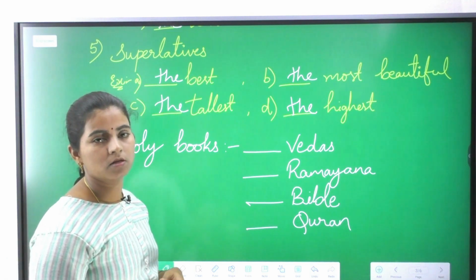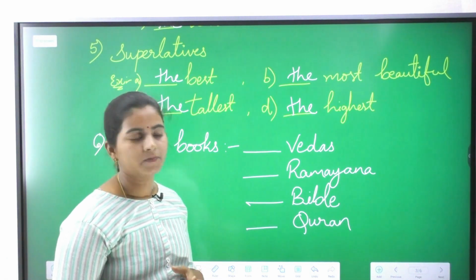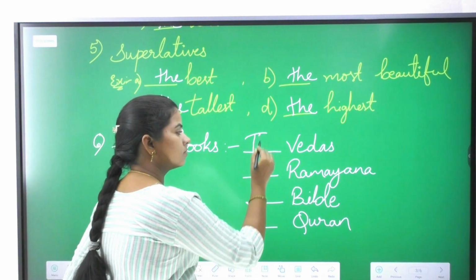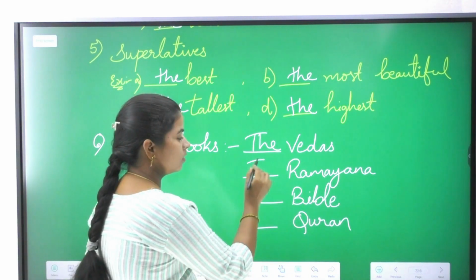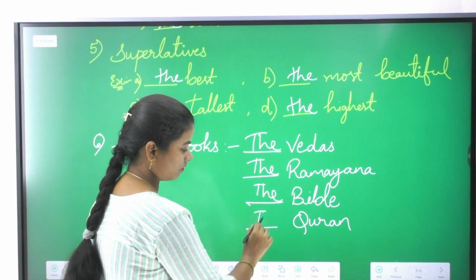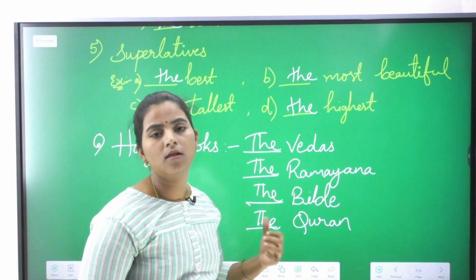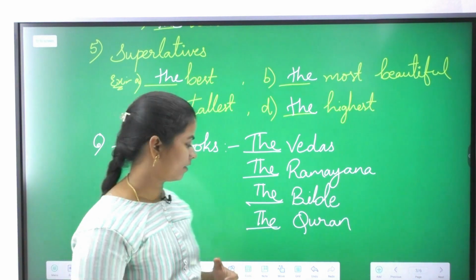Next, holy books. Any holy books of any particular religion, we are using the article the. Now Vedas, the Vedas. Ramayana, holy book, the Ramayana. The Bible. The Quran. By this we understood that for all the holy books, we need to write article the before it.